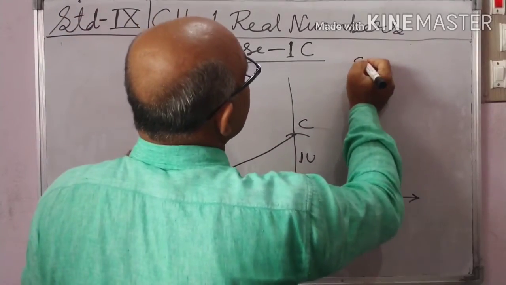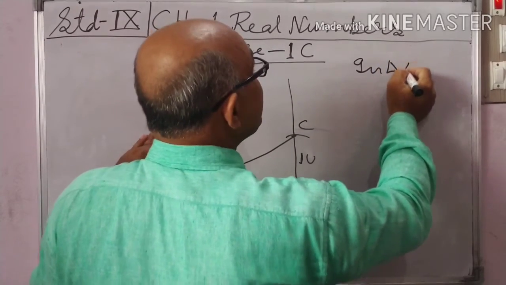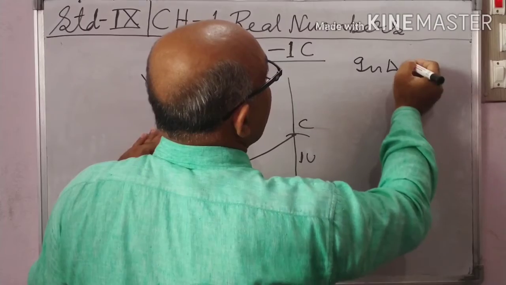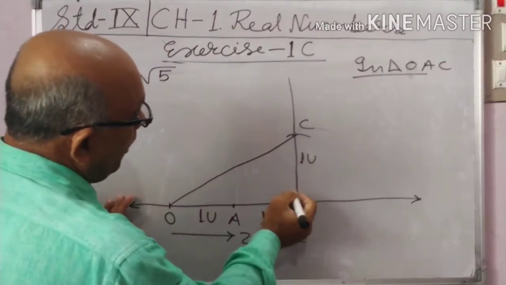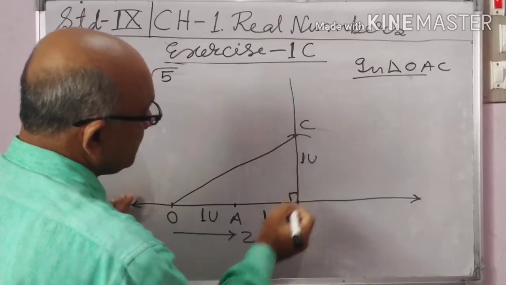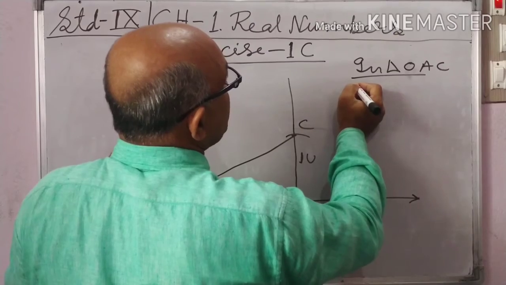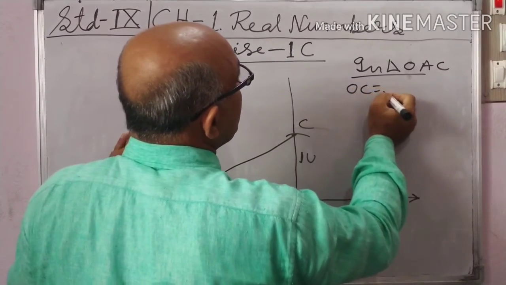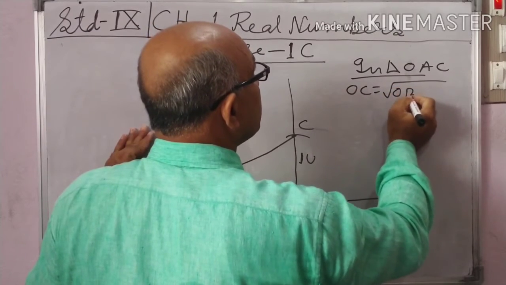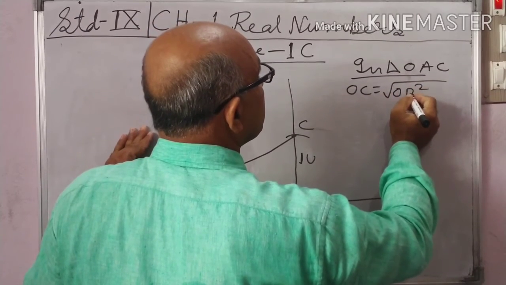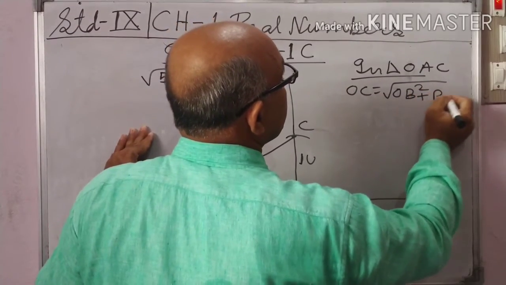Find OC in right triangle OBC by Pythagoras formula. OC equal to under root OB square plus BC square.